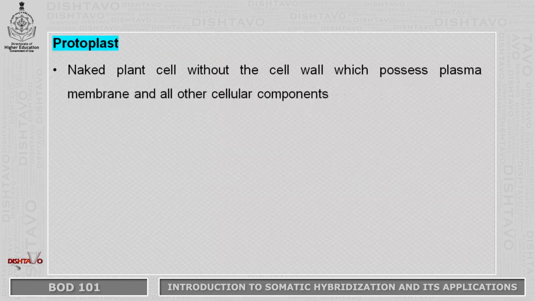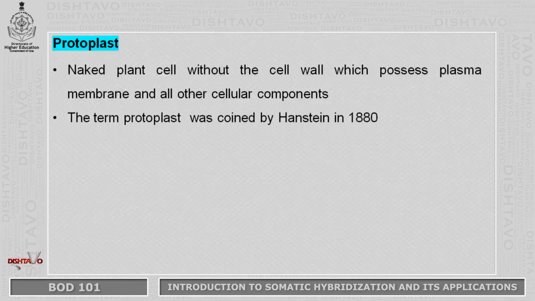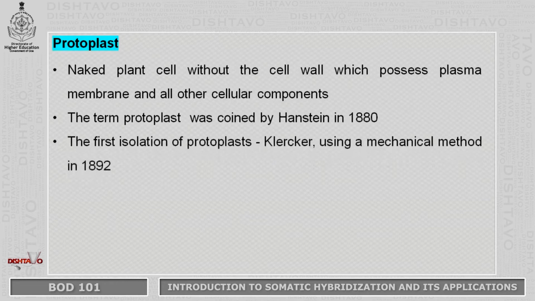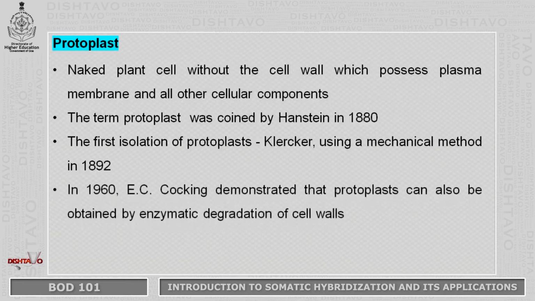Protoplasts are naked plant cells without the cell wall, which possess the plasma membrane and all other cellular components. The term protoplast was coined by Hanstein in 1880. The first isolation of protoplast was carried out by Klercker using a mechanical method in 1892. Later, in 1960, Sir E.C. Cocking demonstrated that protoplasts can also be obtained by enzymatic degradation of cell walls.